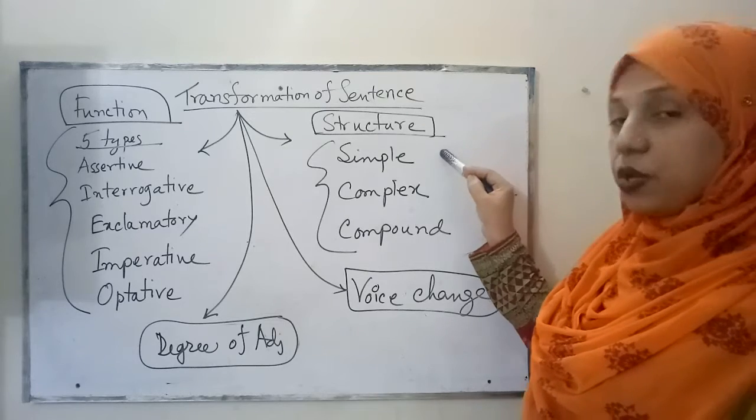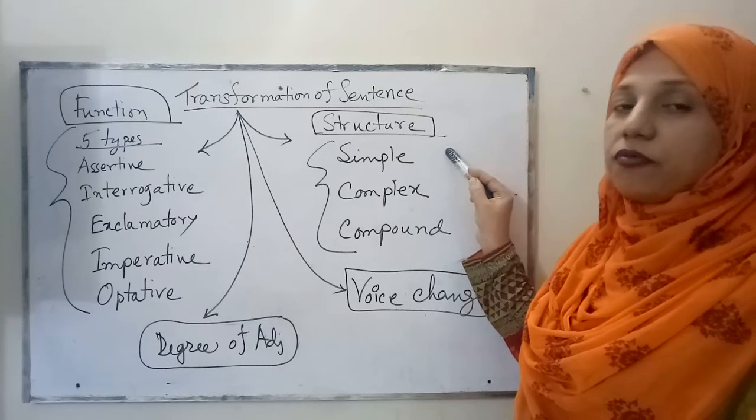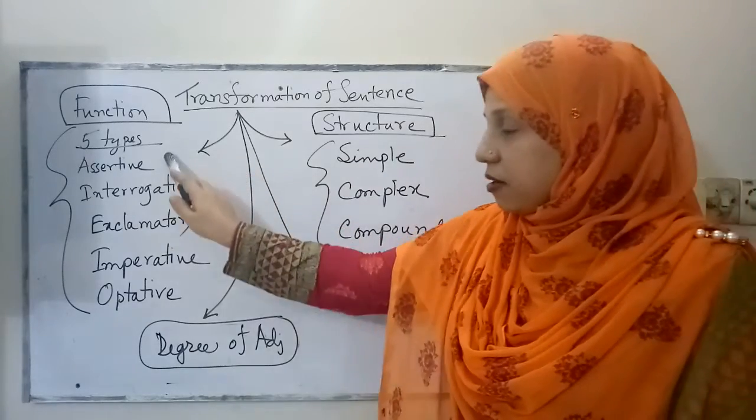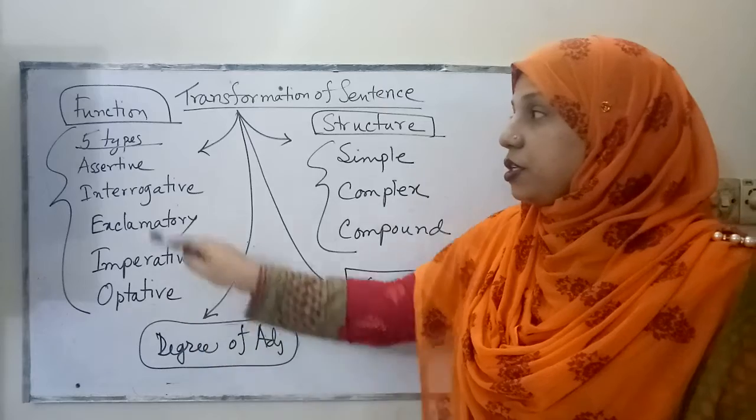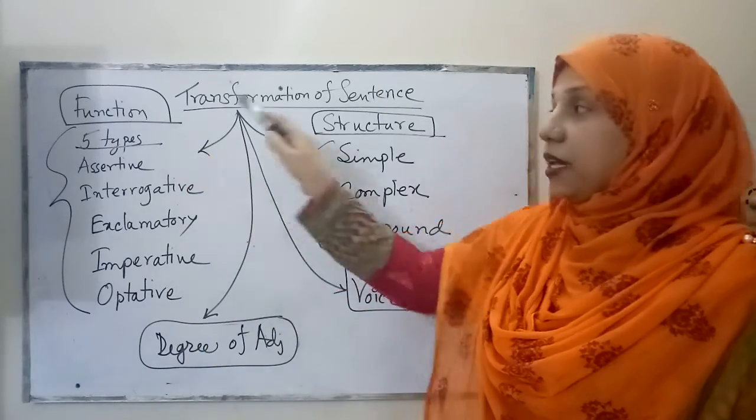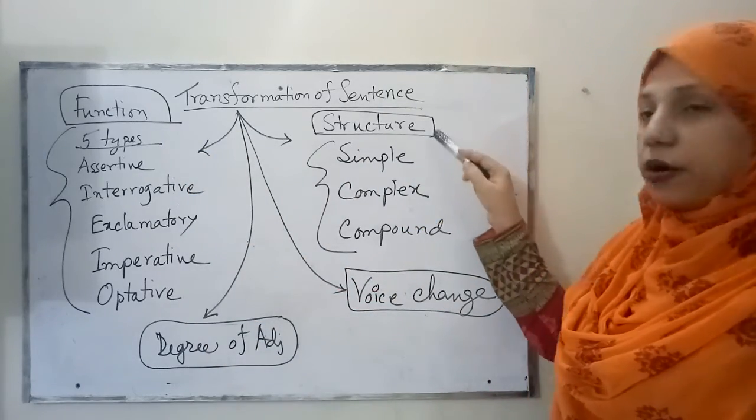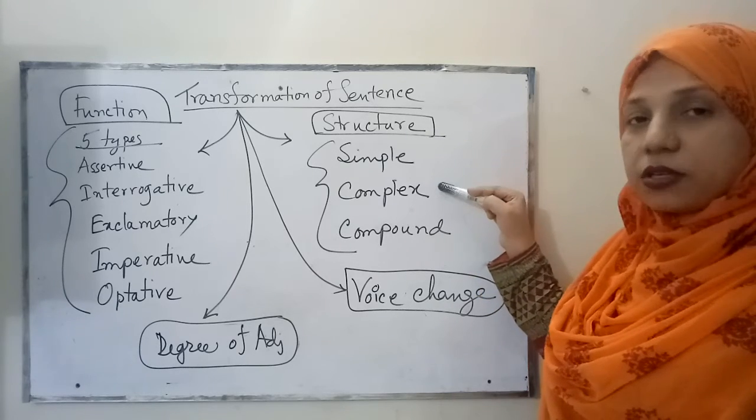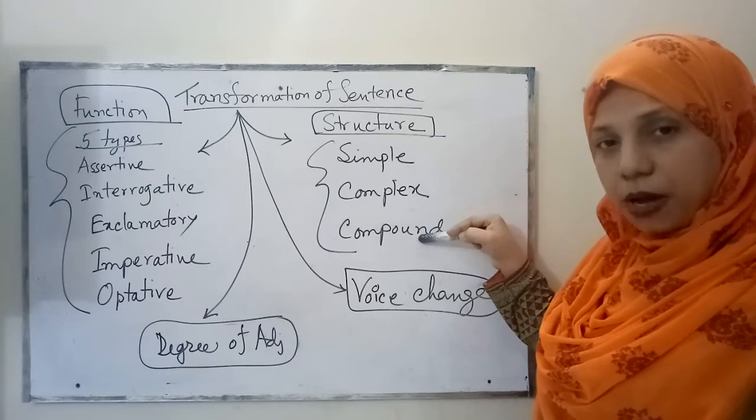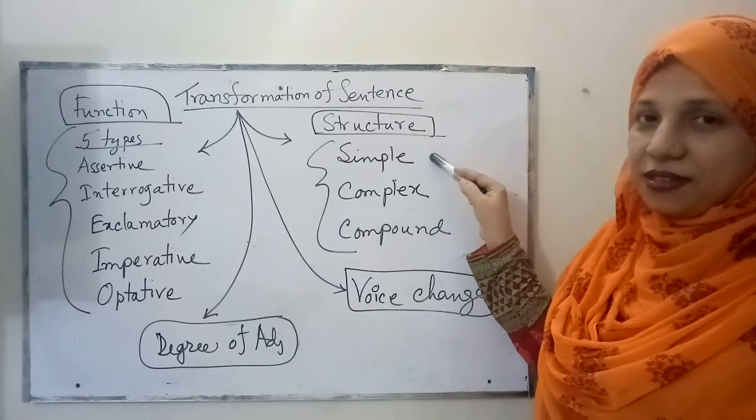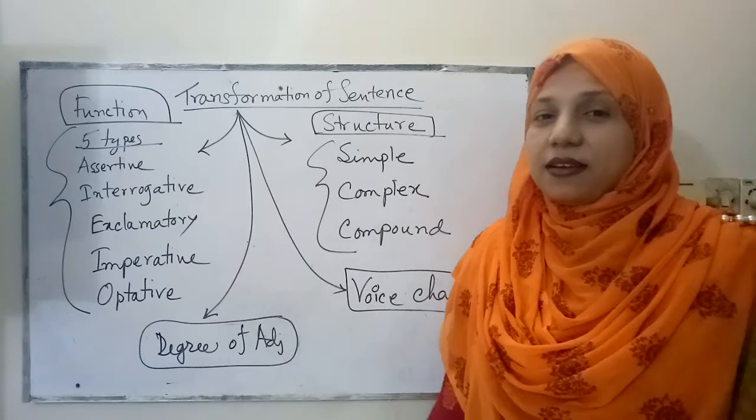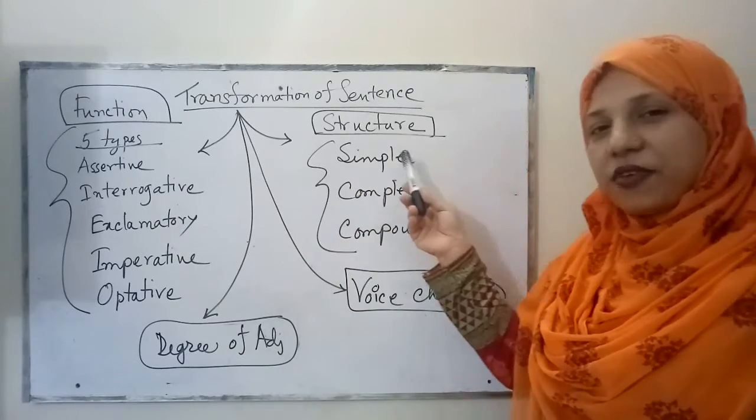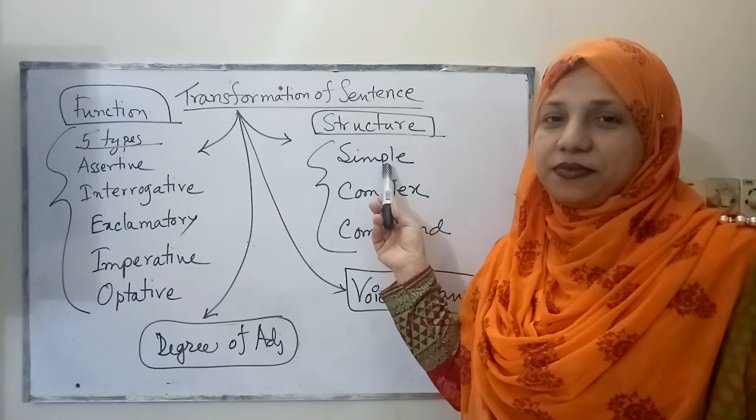We know there are three types of sentences according to structure. There are five types of sentences according to function or meaning, and three types according to structure. We have to change from simple to complex, complex to compound, and vice versa. So what is my duty then? My duty is to make this complex topic very simple for you.